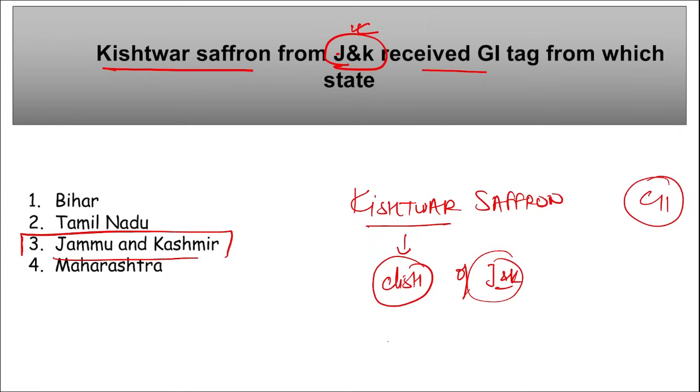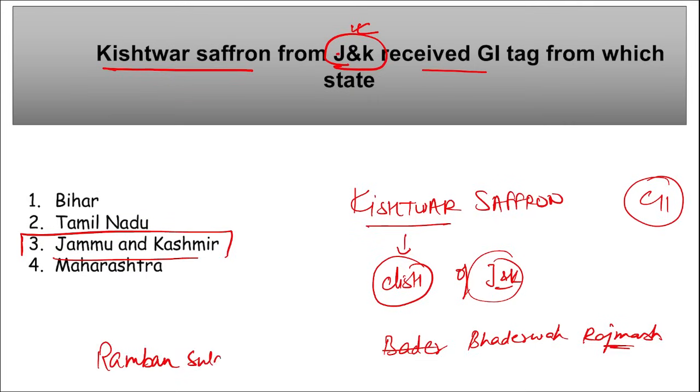Then apart from this, Bhadrava Rajmas. This is an agriculture product, and it also recently got the GI tag from Jammu and Kashmir. And apart from this, Ramban Sulai honey also got the GI tag, from Jammu and Kashmir.